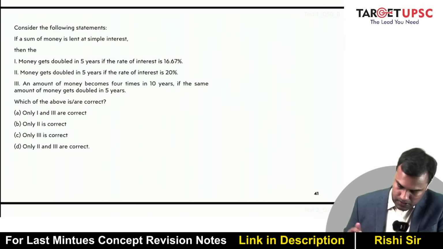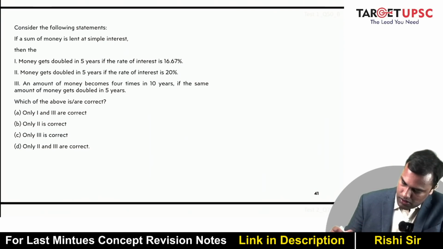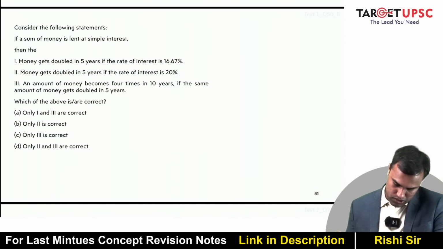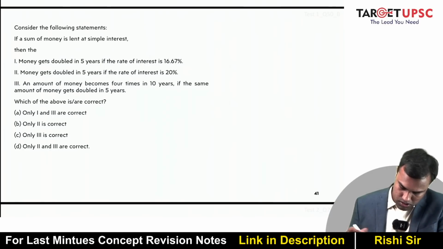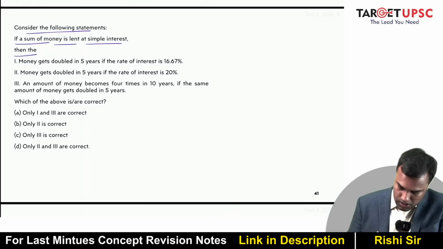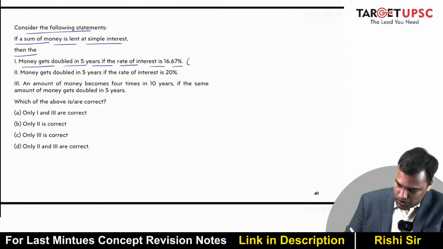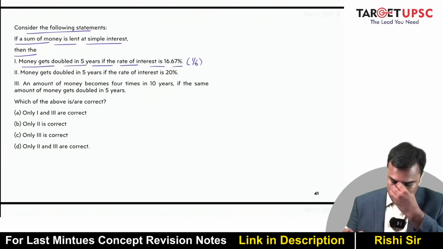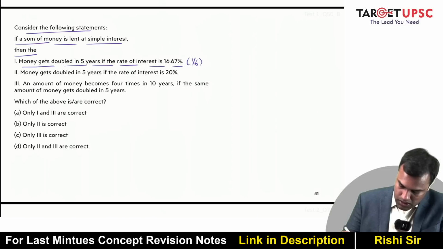All right. Okay. Consider the following statements. If a sum of money is lent at a simple interest, then money gets doubled in 5 years if the rate of interest is 16.67. So 16.67 is basically 1/6, right? So money gets doubled.